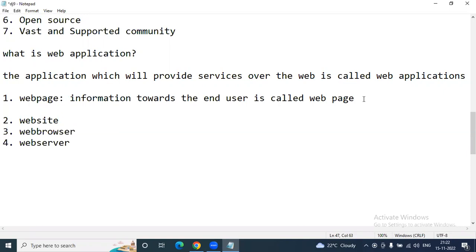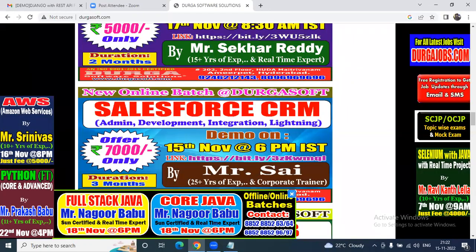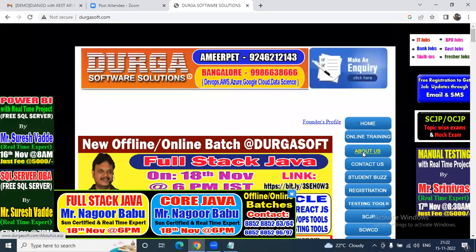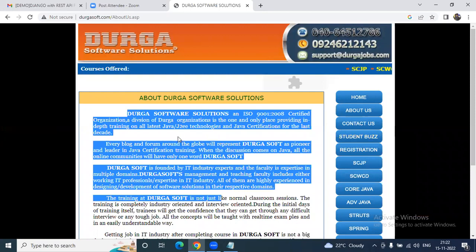But look at this, web pages can be of two types in general. One is a static web page, and the next one is a dynamic web page. Generally, what does static web page mean? A static web page means a non-interactive web page. For example, look at this. You are looking at the Durgasoft website here, and in the left hand side panel, About Us is there. The user can click the About Us page. So about Durgasoft, you can read it and you can leave this page only.